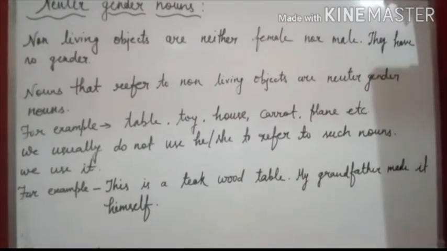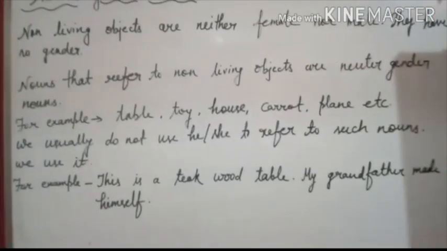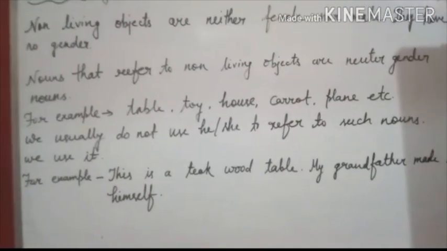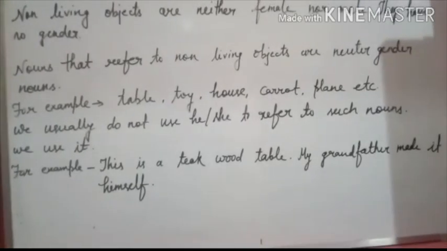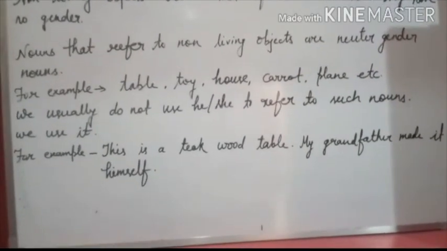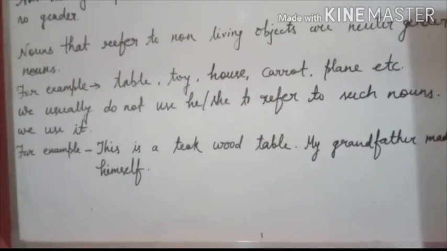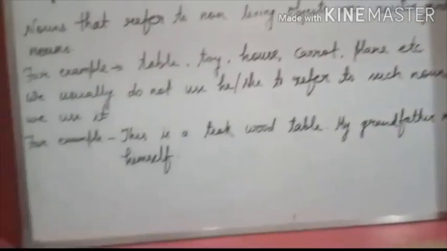Like table have no gender, it's a non-living thing, and toy, house, all are non-living things. We usually do not use he, she to refer to such nouns. We use it. We do not use he and she because they are non-living objects, so we use it.